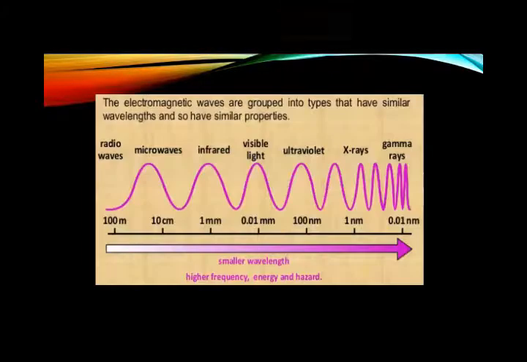Here are some details: electromagnetic waves are grouped into types that have similar wavelengths and so have similar properties. As you can see, the wavelength of radio waves can be measured up to 100 meters. It is just like a soccer field.